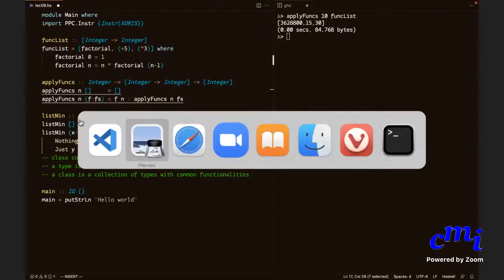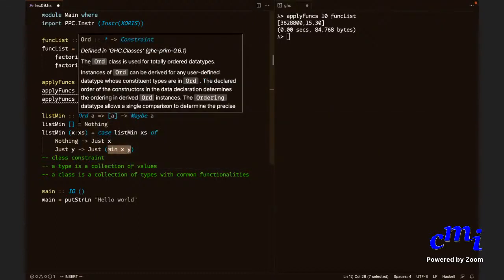By the way, please ask me questions. If there is something that you want to ask me, please ask me here. Sir, I don't have the chat window open. Yes. So why did you use in after, like in the previous case, let y equal to listMin xs in? Go back to the slides where I give you various ways of defining functions. If you use let, you have to use in. Otherwise, you have to use where. If you use case, you have to use of. This is just basic syntax. I'm mixing and matching all this so that you get practice with all these forms of expressions. Okay, sir. Thank you, sir.